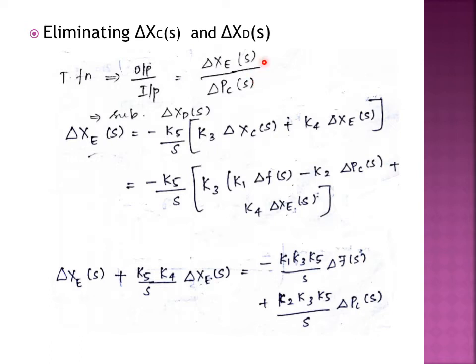Our final expression will be of this form, del xc of s and del pc of s. So we are going to eliminate del xc of s and xd of s. So in this equation, in xc of s, we are going to substitute for xd of s. After substituting, this is the xd of s. Okay. After substituting, then you have to substitute for xc of s. So finally, your expression will be of term xc of s and del pc of s. So when you segregate del xc on one side, and del pc and del f of s on the other side.